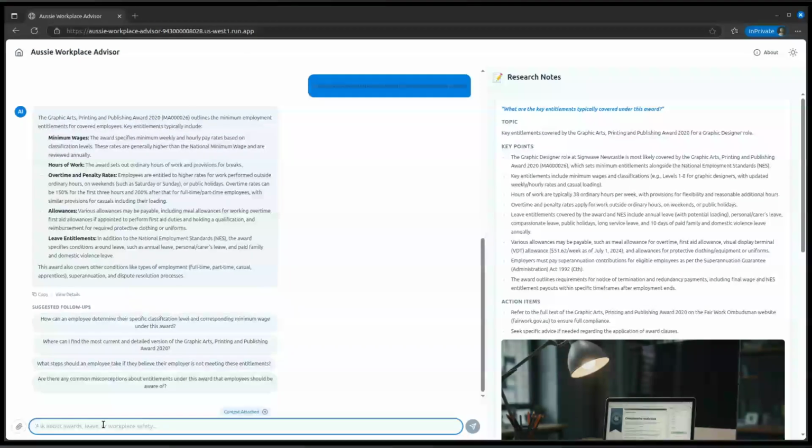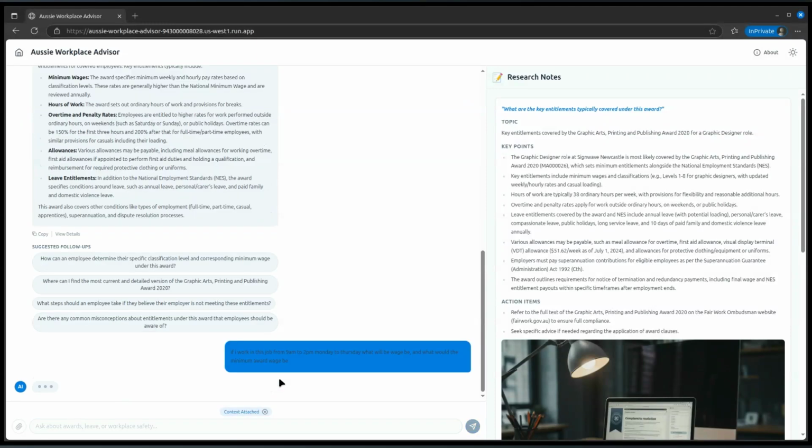So if I work in this job from 9 a.m. to 2 p.m. Monday to Thursday, what will my wage be, and what would the minimum Award wage be?